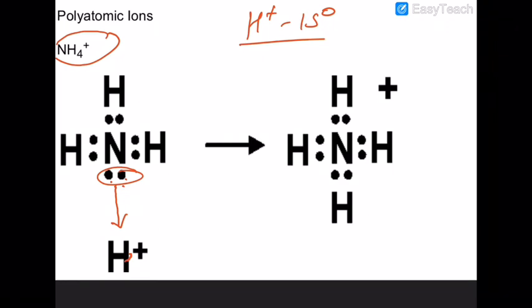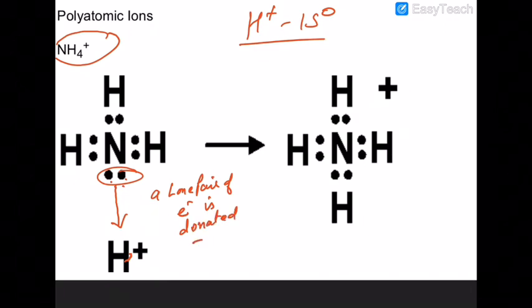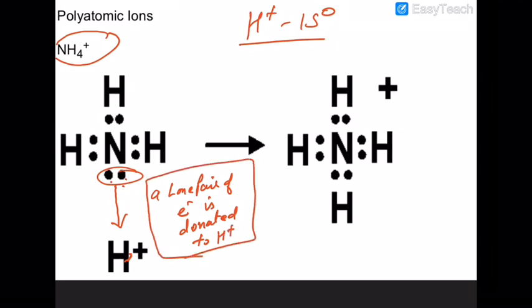So this is called electron pair donation. A lone pair of electrons is donated to H plus.